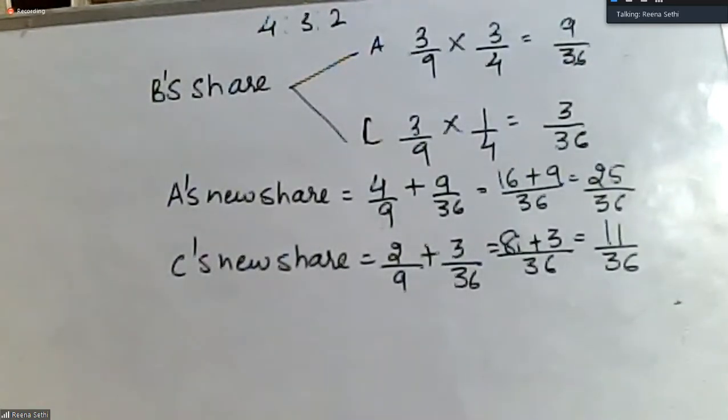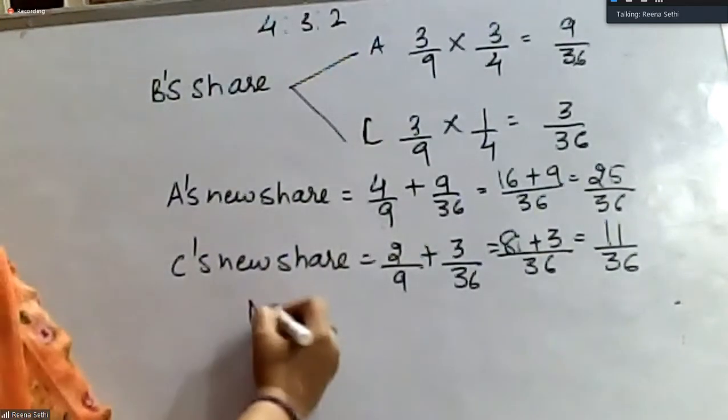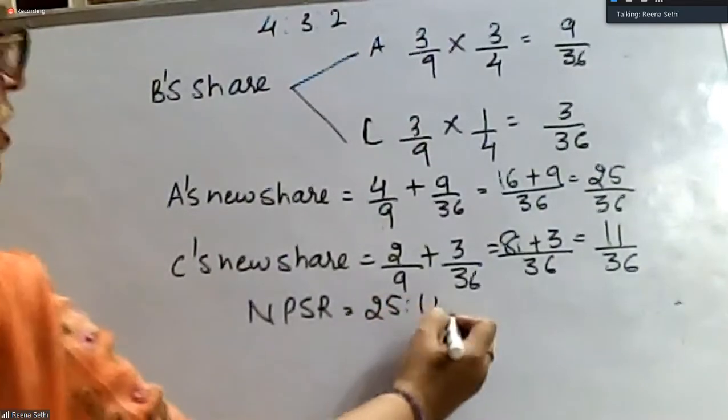Yes, good, Ishanjali. So my new profit sharing ratio is 25:11.